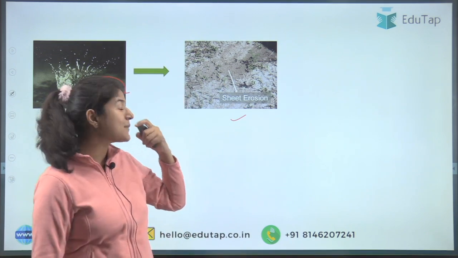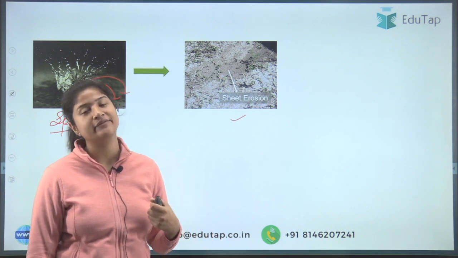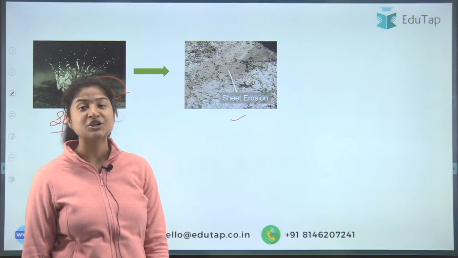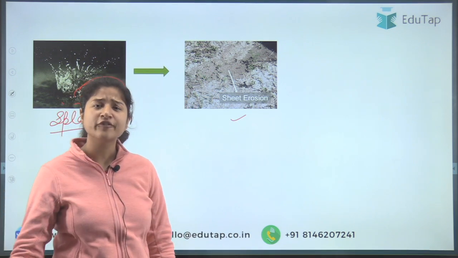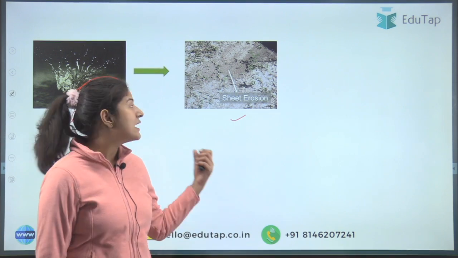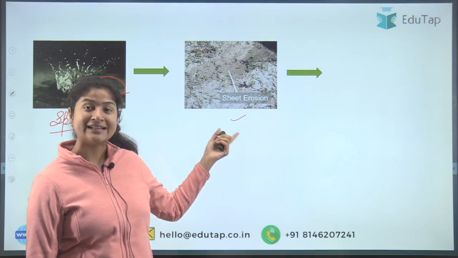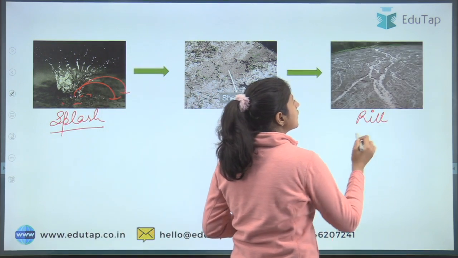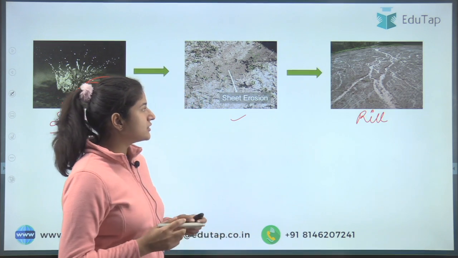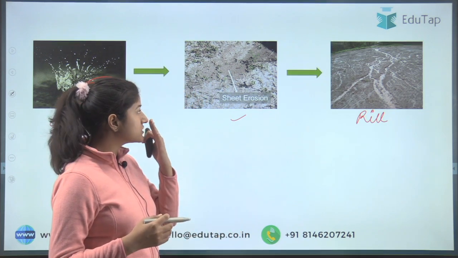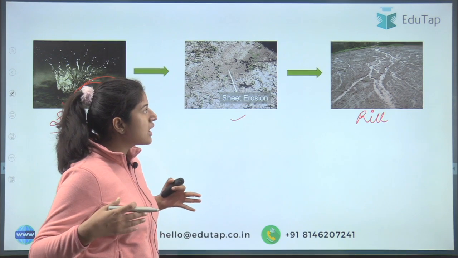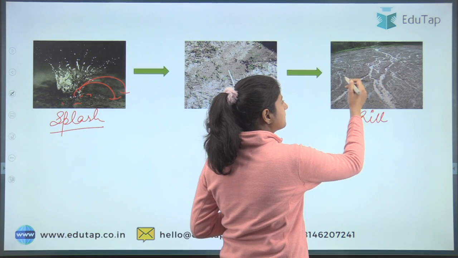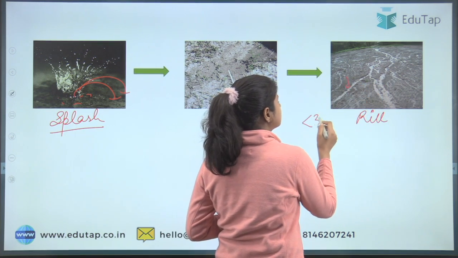And why is sheet erosion bad? Because all the nutrients and organic matter, like humus that we previously studied, are present on the surface only. So with sheet erosion they also get eroded, and it is of course bad for the plants. When the frequency of sheet erosion increases, it becomes rill erosion. Now the speed of water is quite high, and it is making channels in the field. You have to keep in mind that the depth of these channels is less than 30 centimeter.